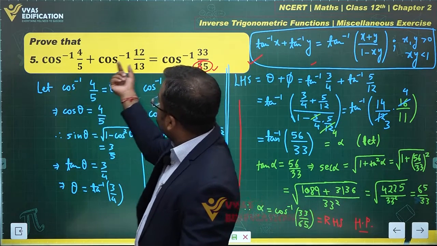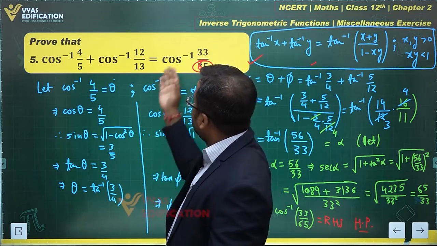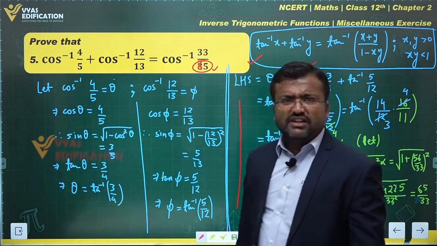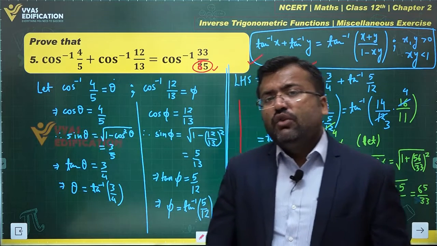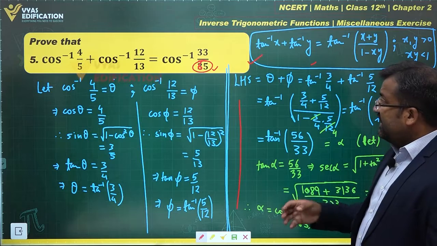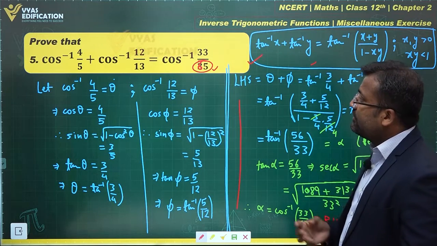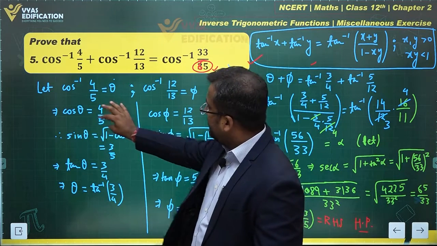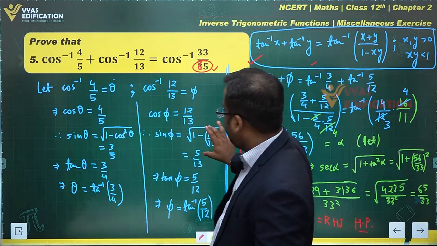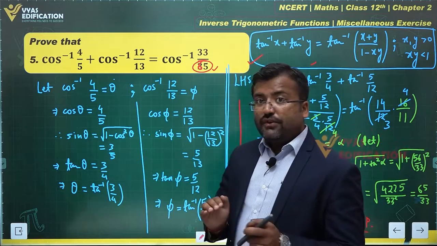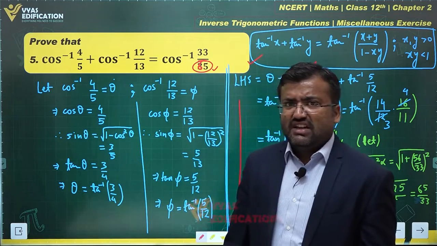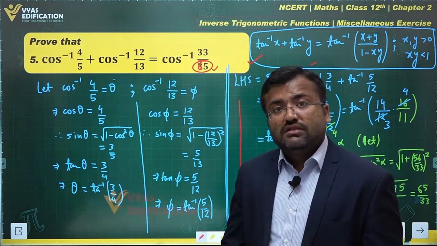This is theta and this is phi. So you're actually looking at cos of theta plus phi. Imagine this as cos of theta plus phi. That's what you're looking at, right? And what does cos of theta plus phi equal to? Let's think that for a minute. Cos of theta plus phi will be equal to cos theta cos phi minus sin theta sin phi, which we have found over here, right? So you have found cos theta cos phi, you have found sin theta sin phi. You can use that to get cos of theta plus phi easily, and then take cos inverse throughout.